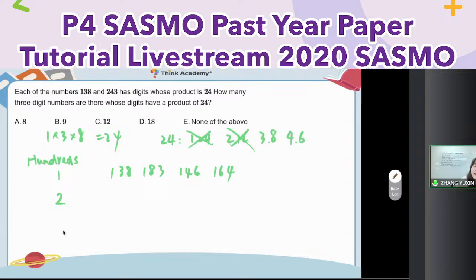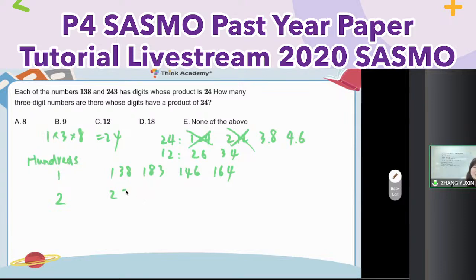Then let me see. Henry's place is 2. Is it possible? That means 24 already divided by 2. I only need to find out how many pairs have multiplication equal to 12. Let me see. First one is 2. Okay. 12 can be 1 and 12, impossible. And then 2 and 6 can. 3 and 4. Also 4 pairs later.